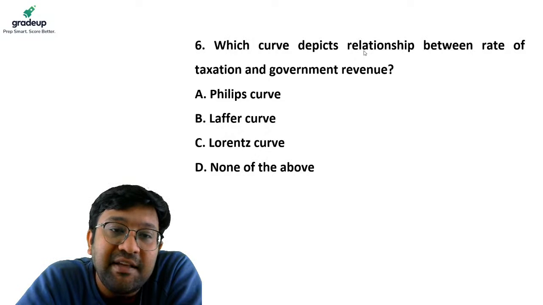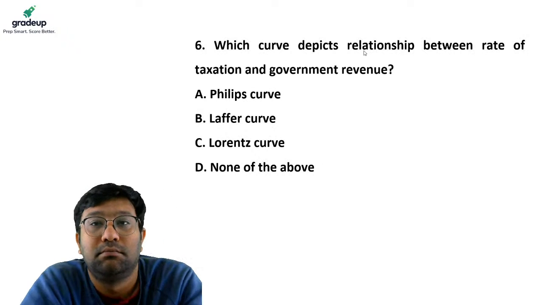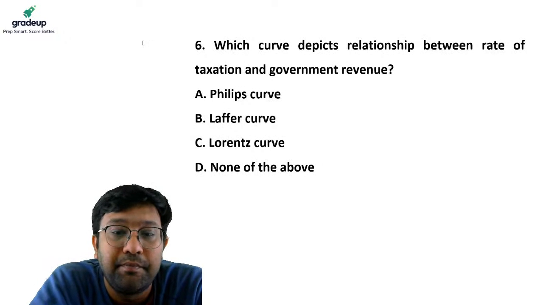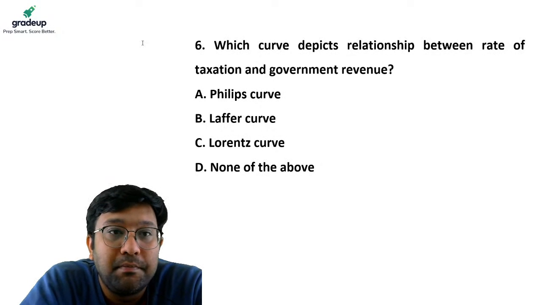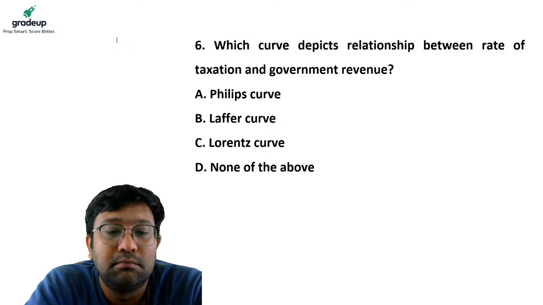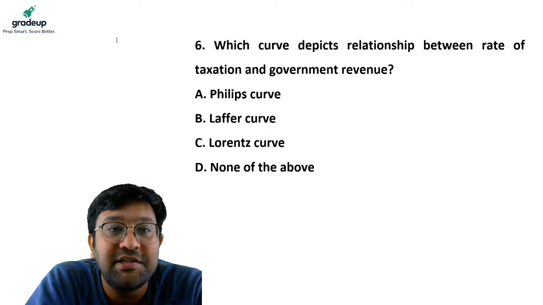Most of the people are giving the answer as B. Please answer the question, guys.